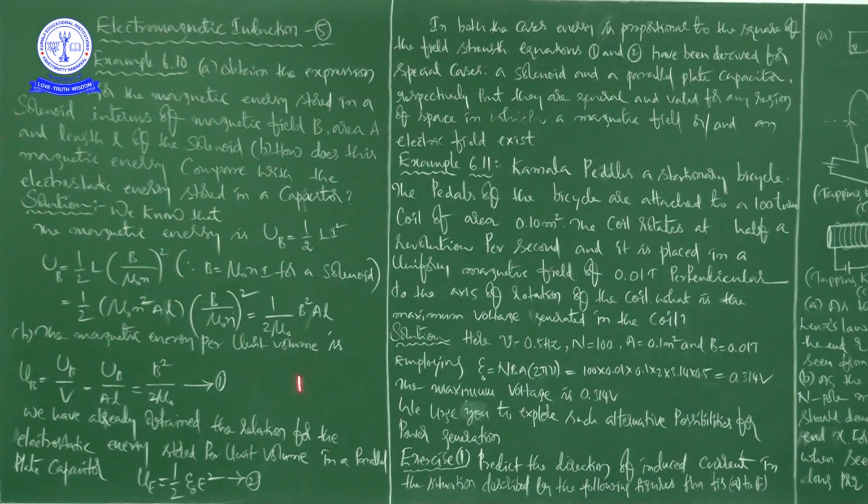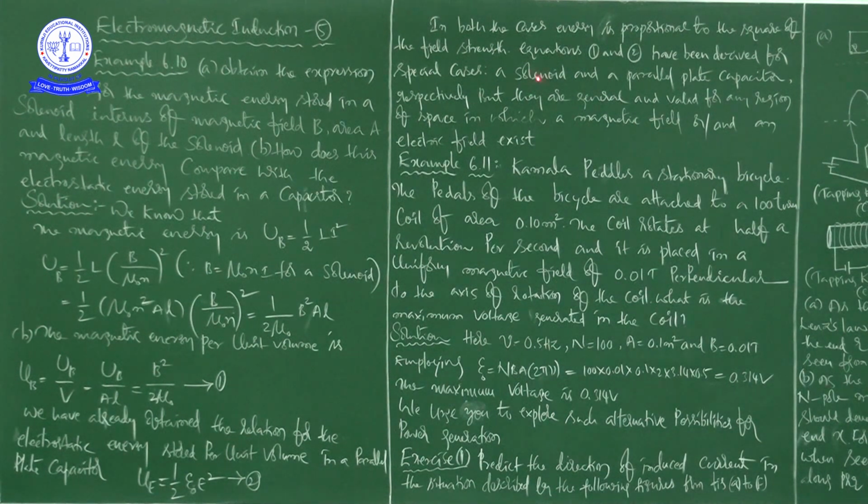In example 6.10, we obtained the expression for magnetic energy stored in a solenoid in terms of magnetic field B, area capital A, and length small l of the solenoid. Next, in part B, we compared the magnetic energy with the electrostatic energy stored in a capacitor.